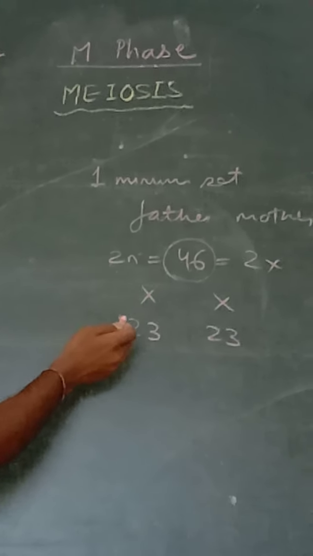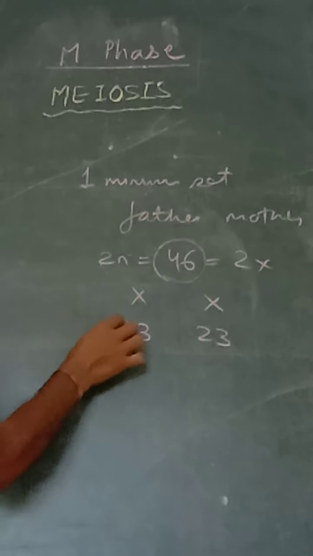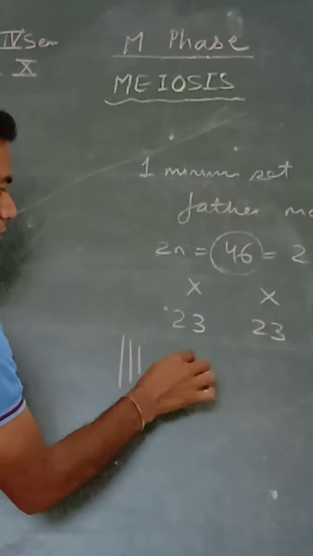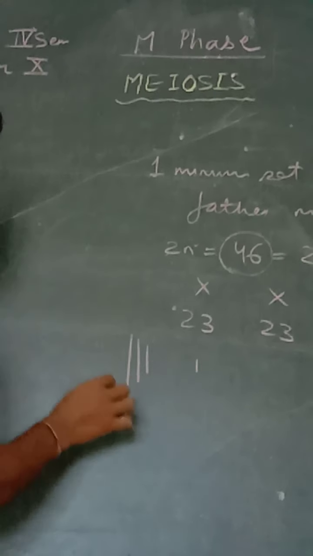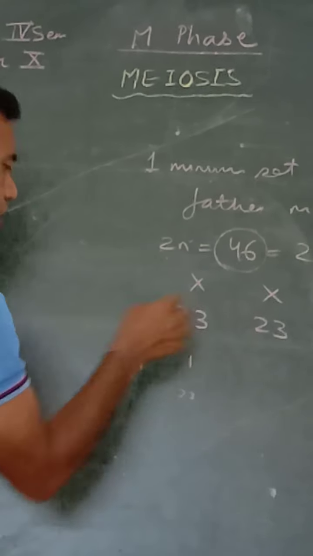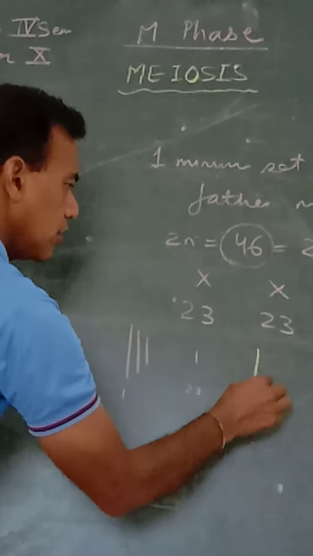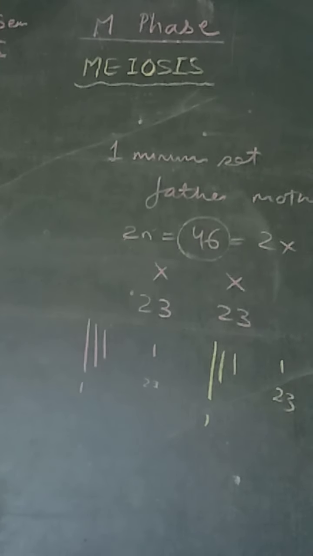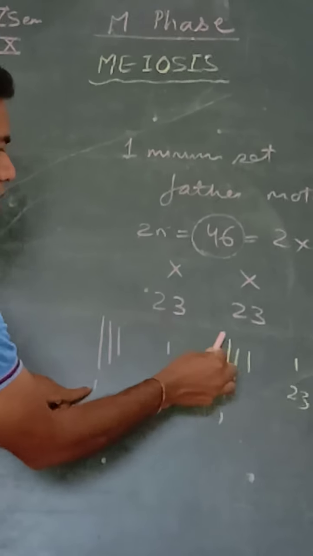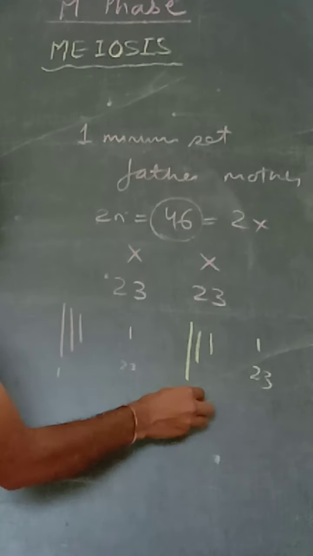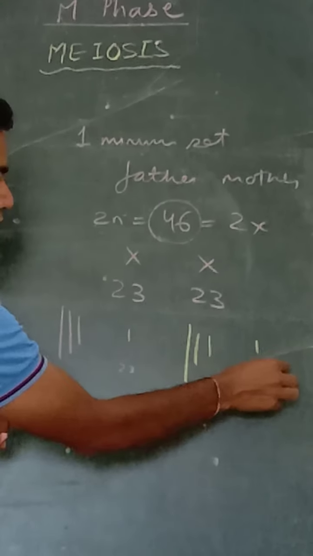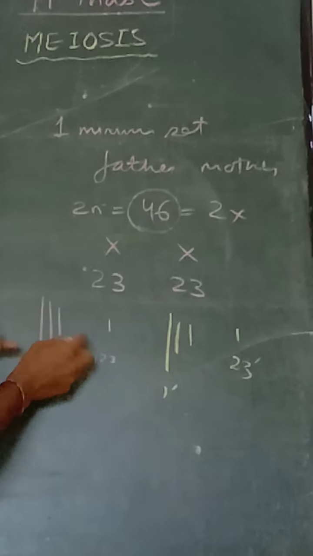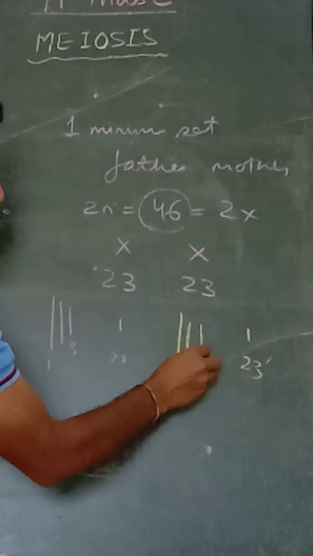Now let's understand it in a very simple manner. These are 23 chromosomes, 1, 2, 3 and the 23rd chromosome, first and 23rd. Here also 1, 2, 3 and 23rd. So 1 pairs with 1 prime, 23 pairs with 23 prime, 4 pairs with 4 prime, 3 pairs with 3 prime.